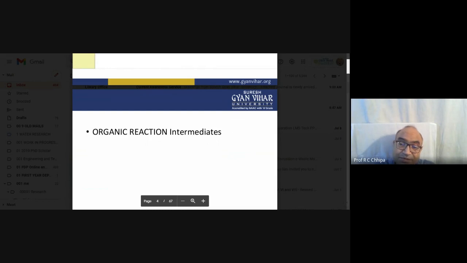This is because of the reactive species. And what are those reactive species? The carbon cation, carbon anion, carbonium ion, carbon free radical, free radicals. So what are the conditions required for the free radical? Here methane reacts with chlorine, forming chloromethane. So we have the different species, and this is why we need them.